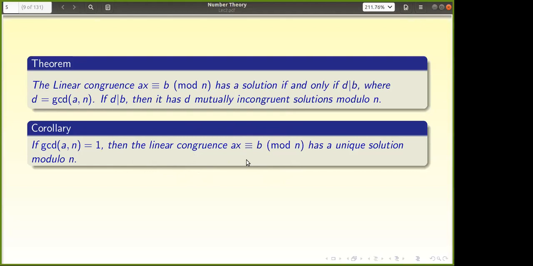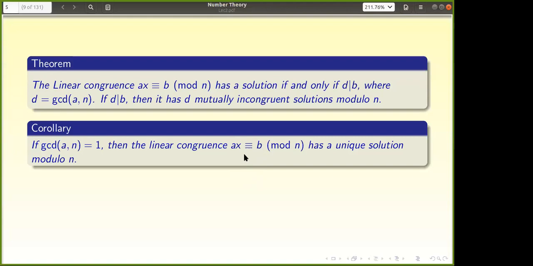N and A. No, if you substitute N, N divides AN, right? So that is 0 actually, under modulo N. 0 congruent to B modulo N. That is not true.